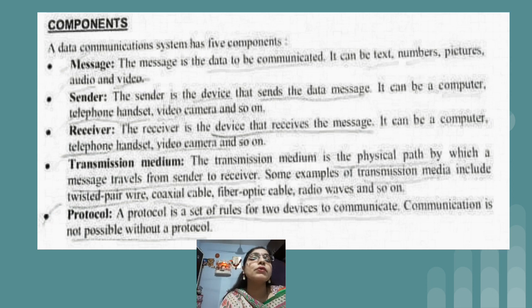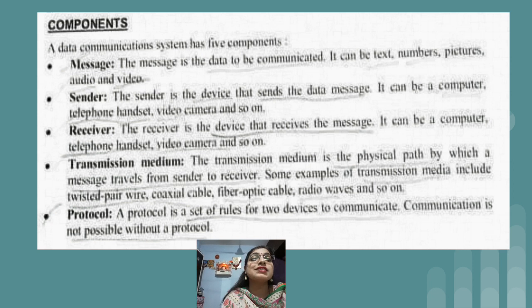Then the fourth component of a data communication system is transmission medium. The transmission medium is nothing but the physical path through which the signals travel from sender to receiver. Transmission medium can be wired or wireless. Wired transmission media have subtypes like twisted pair cable, coaxial cable, and fiber optic cable.